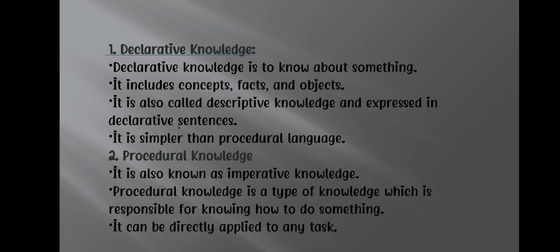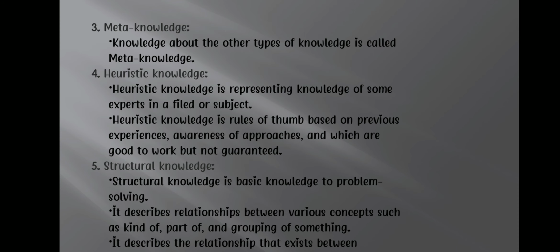Procedural knowledge. It is also known as imperative knowledge. Procedural knowledge is a type of knowledge which is responsible for knowing how to do something. It can be directly applied to any task. Meta knowledge. Knowledge about the other types of knowledge is called meta knowledge.